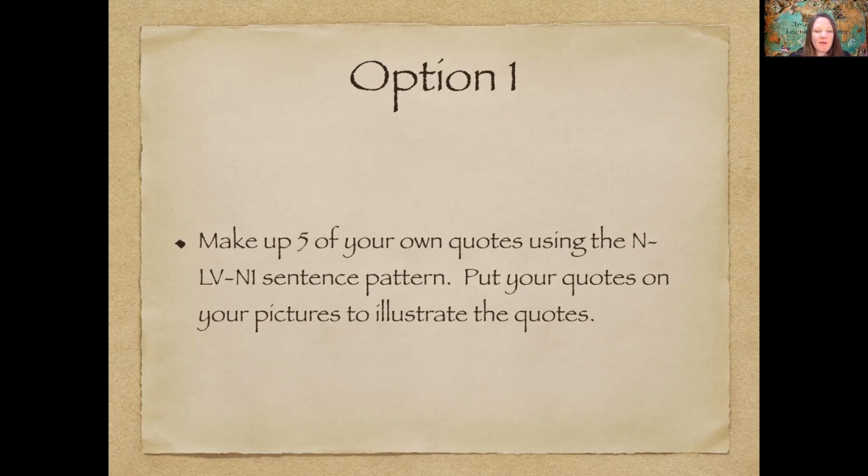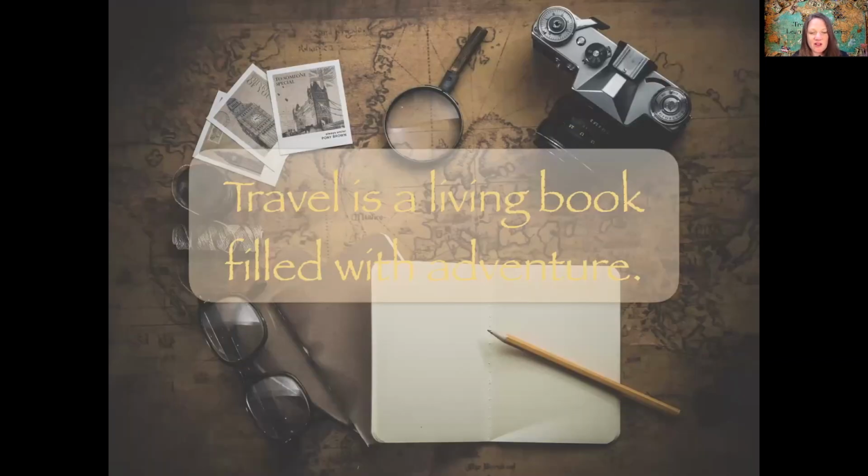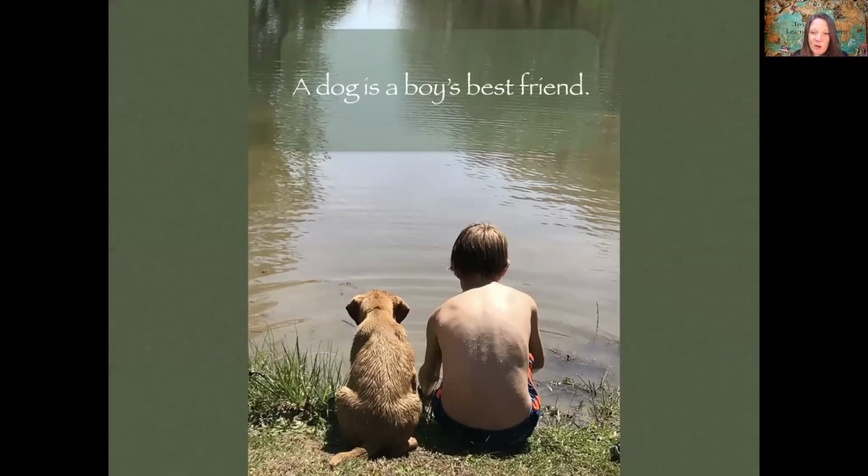Option 1, make up 5 of your own quotes using the noun, linking verb, noun 1 sentence pattern and put your quotes on your picture. Here's a quote that I made up. Travel is a living book filled with adventure. So what is travel? Book. That's my noun 1. A dog is a boy's best friend.